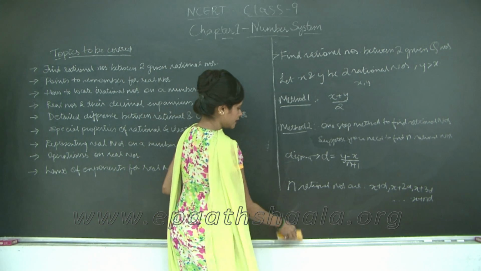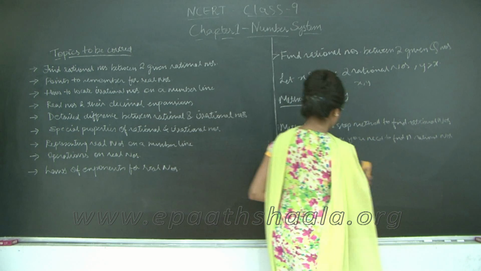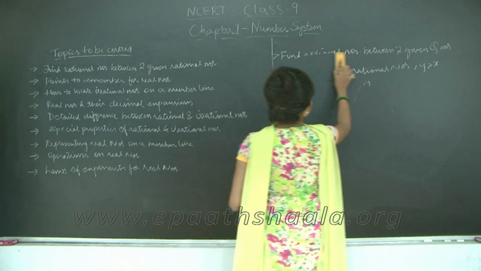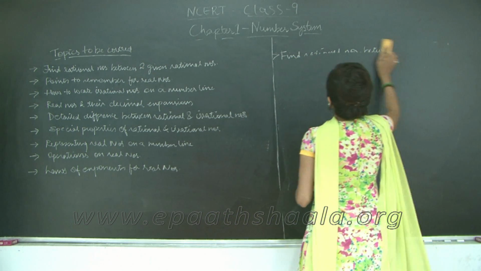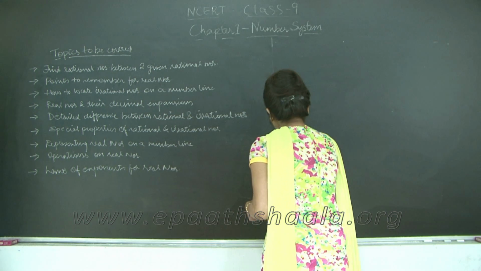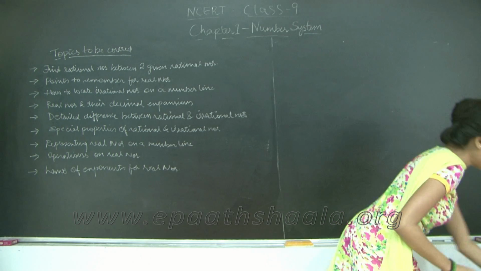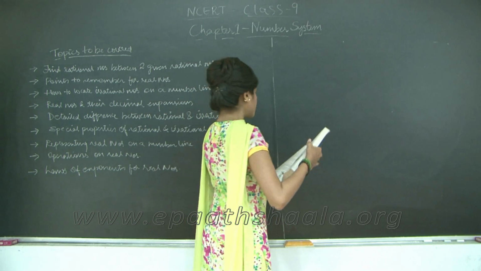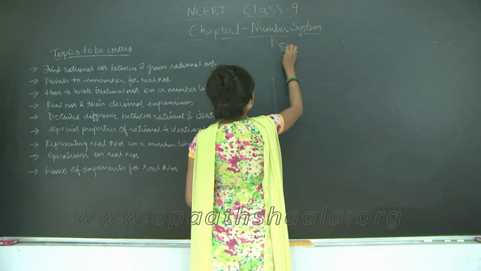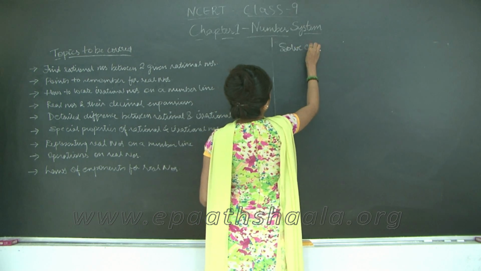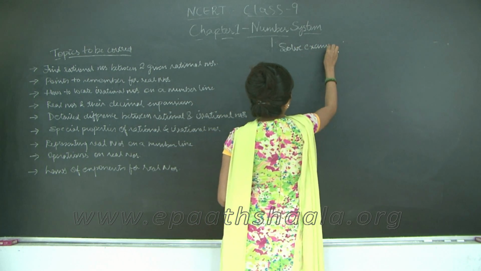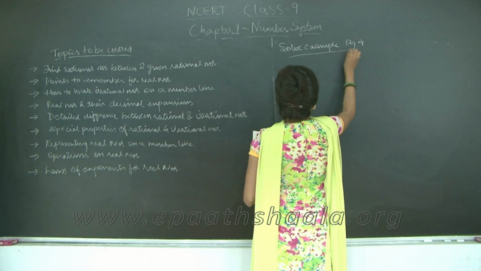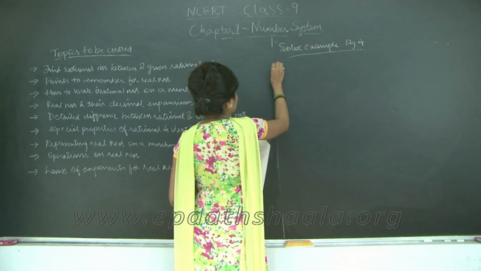So let me erase the board and then I will write the question and explain it to you. So this is a solved example of your textbook, page 4, sum number 2.